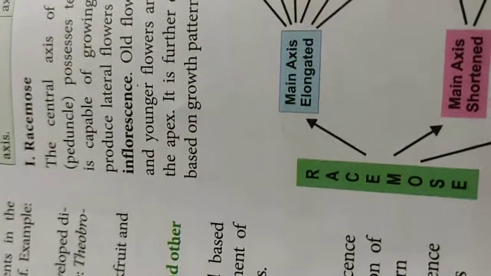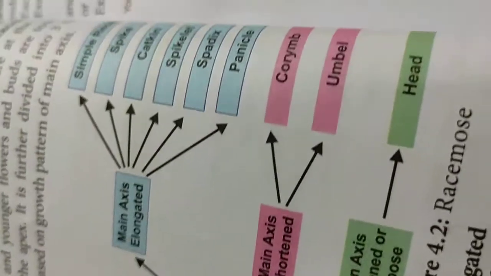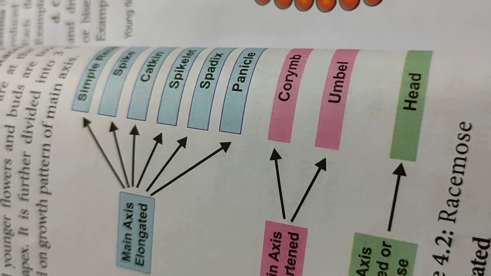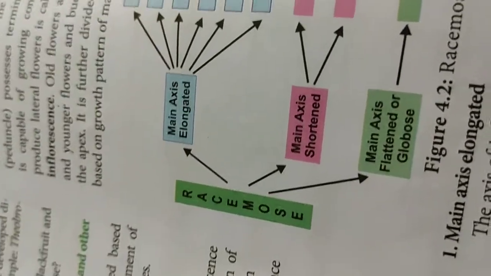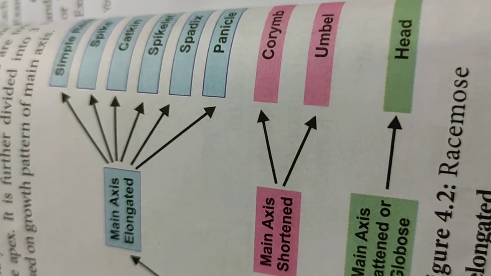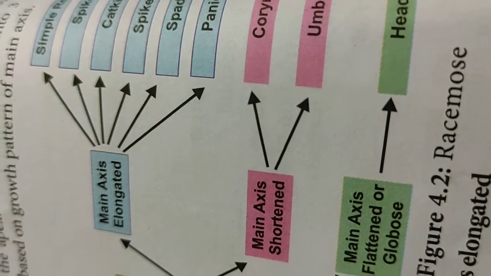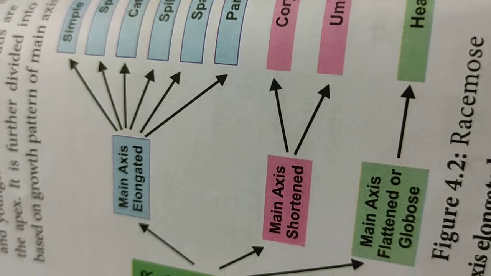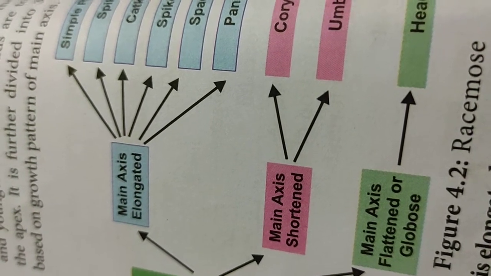Now in this type of inflorescence, the main axis will be growing unbranched. That is the important word. Unbranched main axis on which the pedicellate flowers are borne. What do you mean by pedicellate flowers? Pedicel of the flower. What do you mean by pedicel? The stalk of the flower.